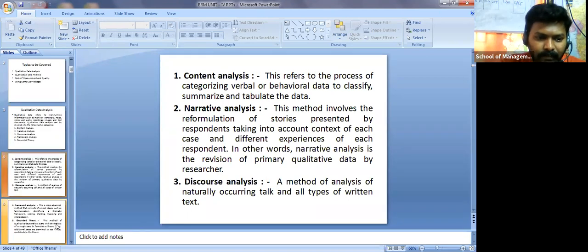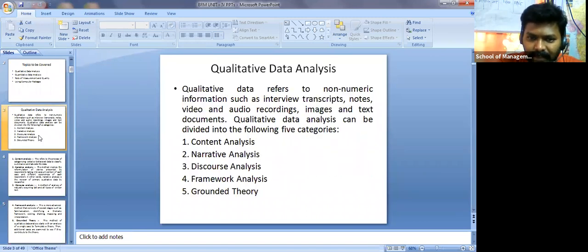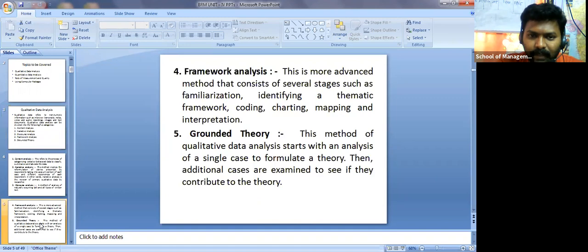Okay, now one more we have, that is called framework analysis. As of now we discussed three important ones: content analysis, narrative analysis, and discourse analysis. Now the fourth one is framework analysis. So what is this framework? The word itself is talking about several stages, such as familiarization. This is a more advanced method that consists of several stages such as familiarization, identifying a thematic framework, coding, charting, mapping, and interpretation, right? So you are coming up with one conceptual framework.